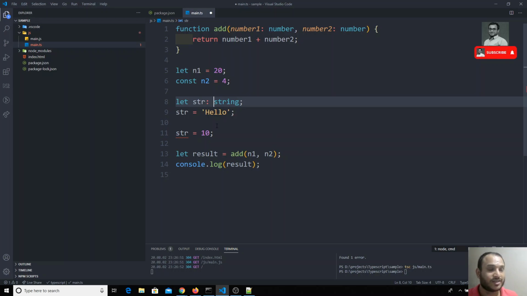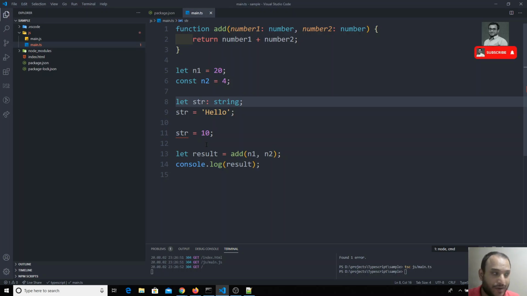If you don't mention this one and you assign it directly, you need to remember this, string will be assigned automatically with the type string, because we have assigned it by default with string data. Now if you don't assign anything, str will not take anything into consideration. But if you mention it as a string, then you will get an error like this.